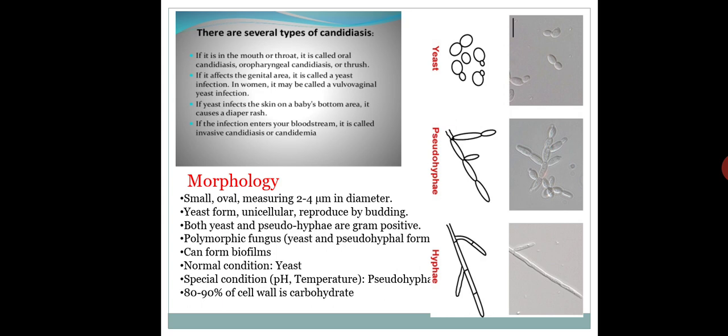If it affects the genital area, then it is a yeast infection. If it occurs in women, it is called a vulvovaginal yeast infection. So these are the terms; wherever the Candida infection occurs, this is how you specify it. If it enters your bloodstream, it will invade and block your blood system. So it is known as invasive candidiasis. Invasive means to enter, to invade, to disturb. So it is known as invasive candidiasis or candidemia. These are the types of candidiasis.